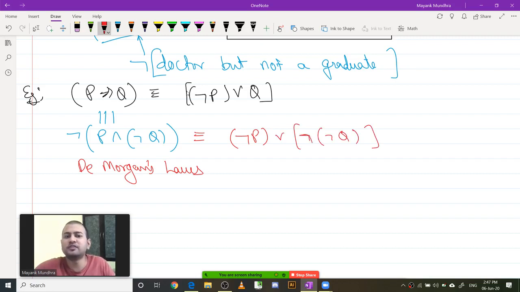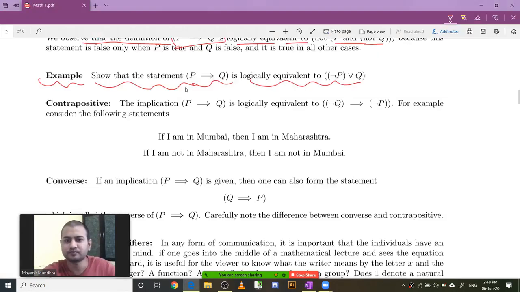Now negation of negation is nothing but Q itself. So negation cancels itself. So not of not, two negatives. So this will be logically equivalent to negation of P or Q, because this thing is nothing but equivalent to Q. Okay. So that's your proof. So this is just an application of your De Morgan's laws.